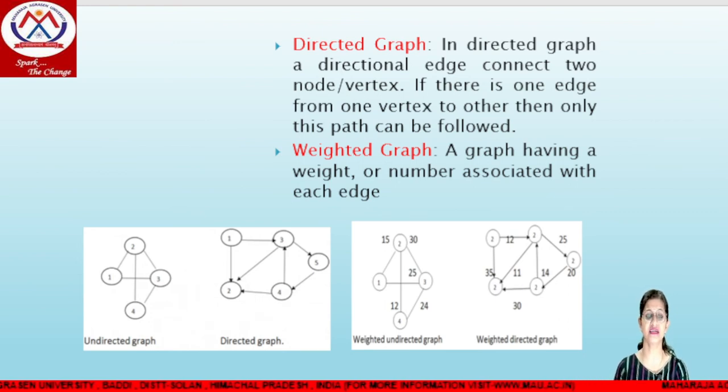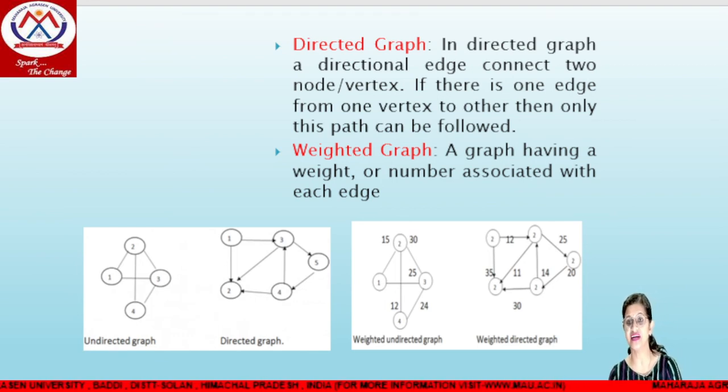Coming to the next diagram, that is the weighted graph, in which a weight is associated with each edge. For example, a weighted graph can be directed as well as undirected. If it is undirected, it means there is the same weight between the pair of vertices. If we are moving from 1 to 2 and the weight is 15, the same weight is considered when we are moving from 2 to 1. So this is a bidirectional weighted graph.